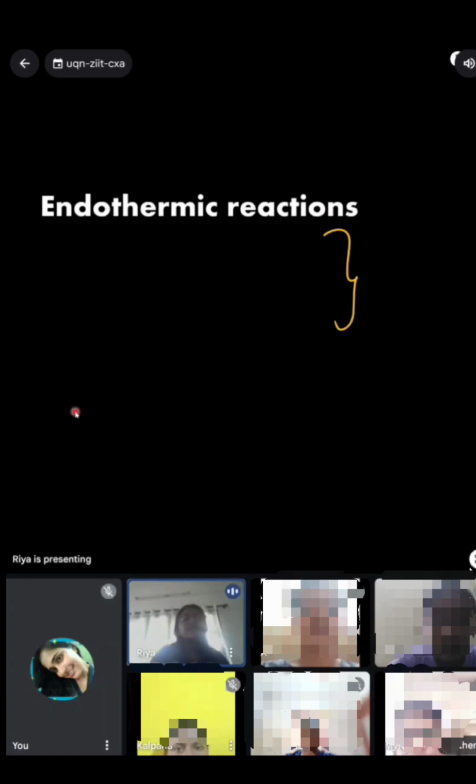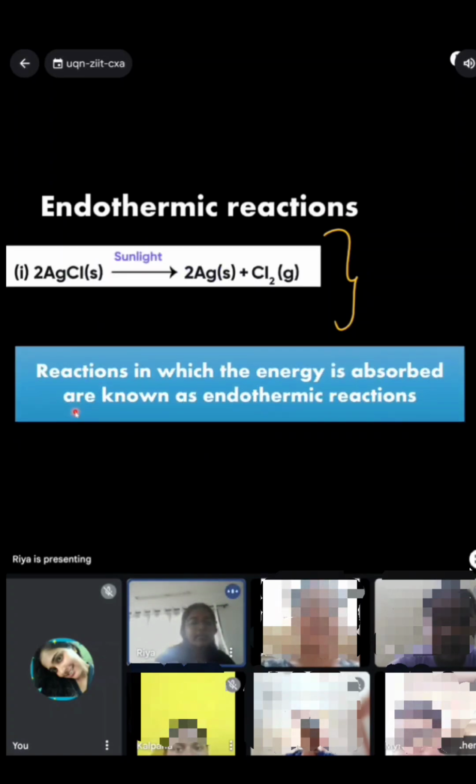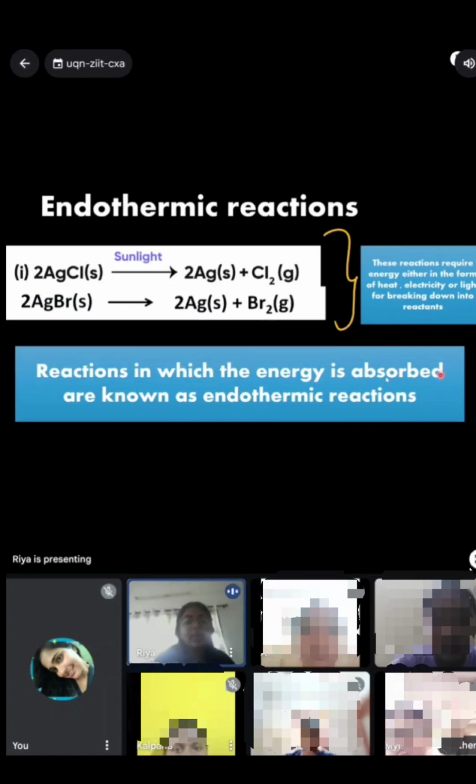So endothermic reaction, those 2 examples will also be given. The reactions in which energy is absorbed are known as endothermic reactions. These reactions require energy, either in the form of heat, electricity, or light, for breaking down the reactants.